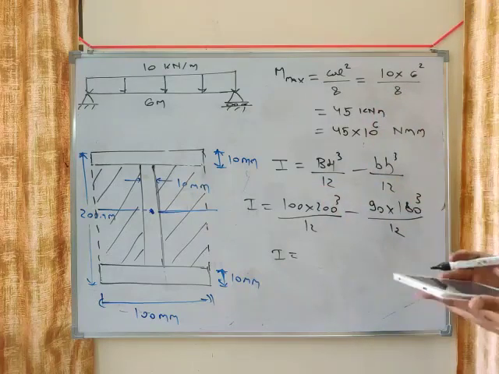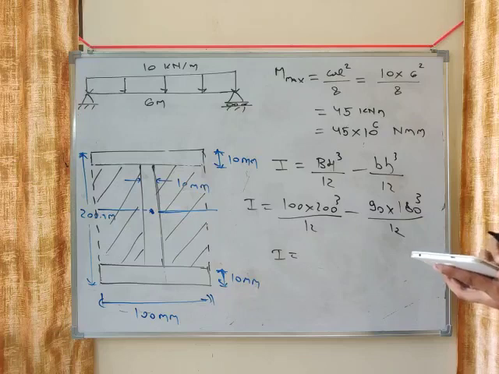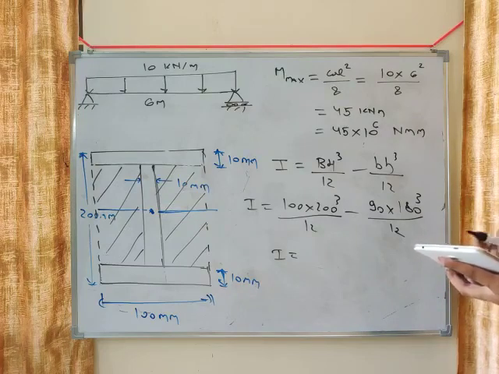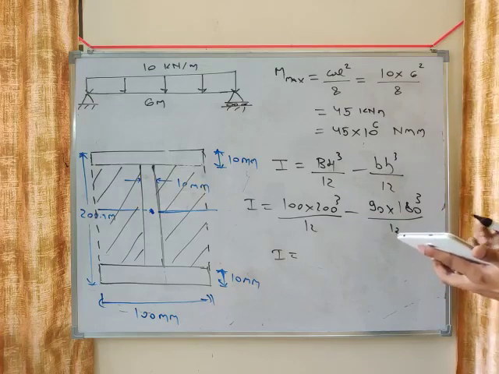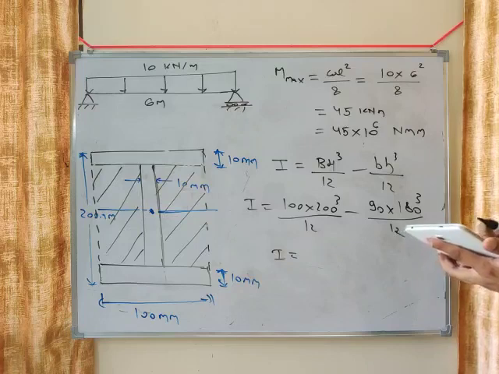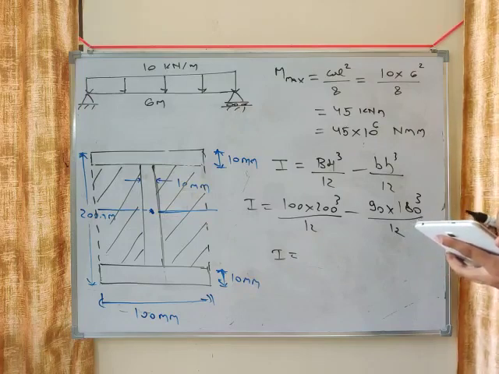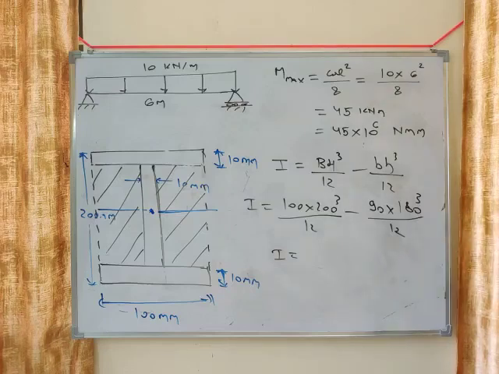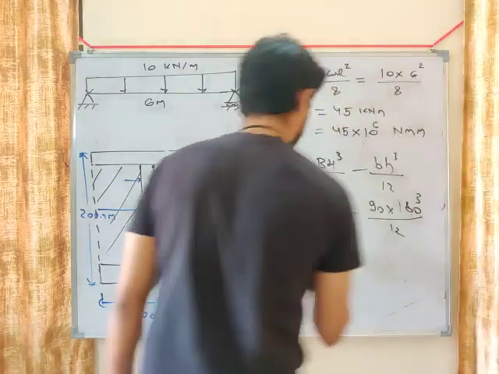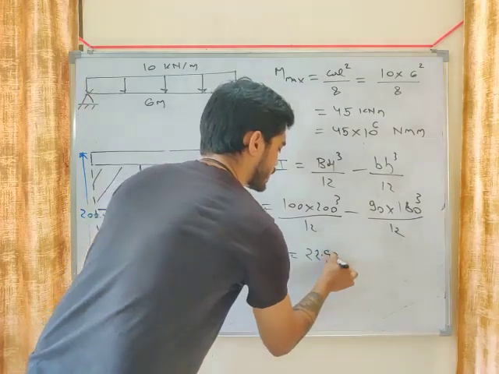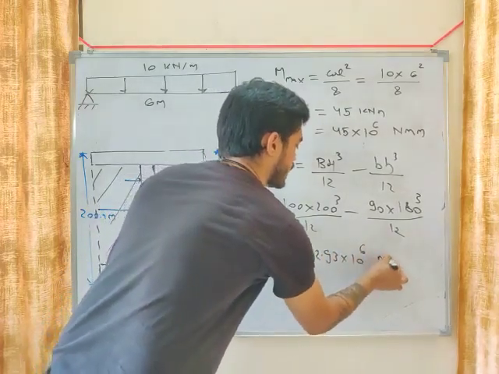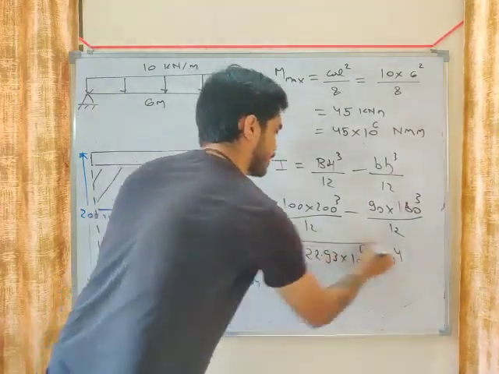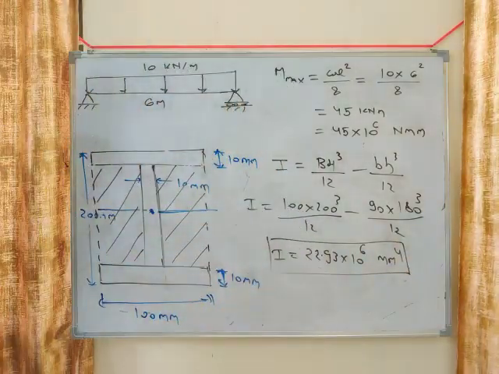So let's calculate: 100 into 200 cube by 12 minus 90 into 180 cube by 12. It will be 22.93 into 10 to the power 6 mm to the power 4. So this is the moment of inertia.